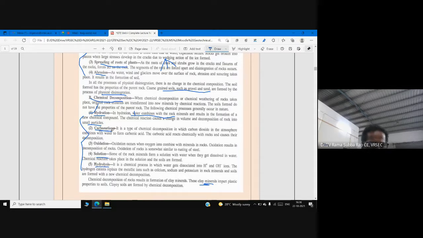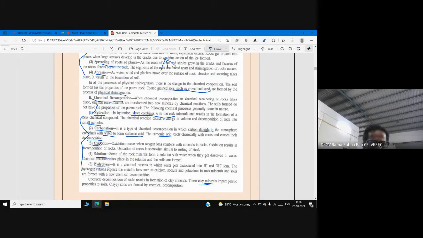Next, carbonation. We know that in the atmosphere we have carbon dioxide. Once this carbon dioxide combines with water, you all know what is going to happen: there is a formation of carbonic acid. This carbonic acid reacts chemically and causes decomposition of rock, ultimately leading to formation of soil. So this process is called carbonation.